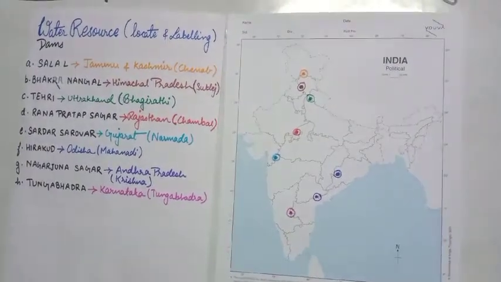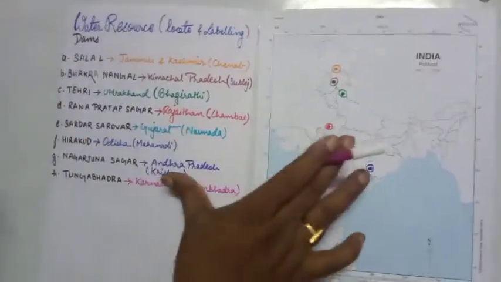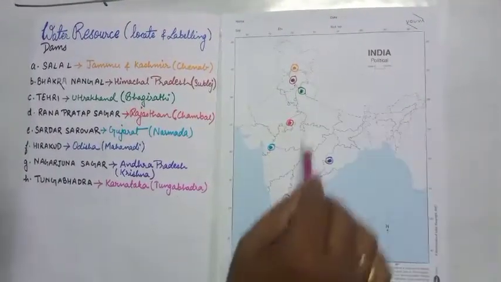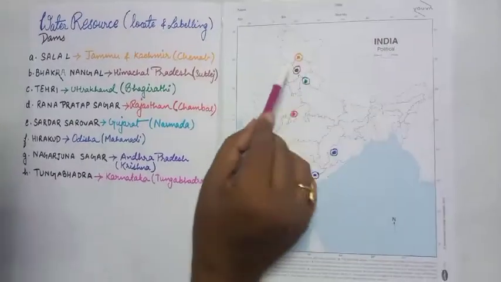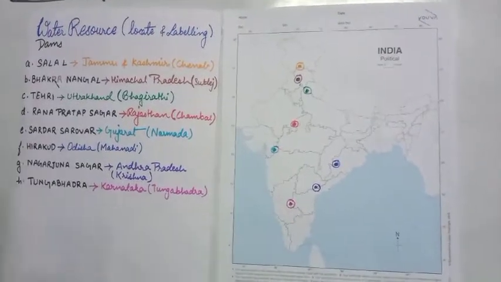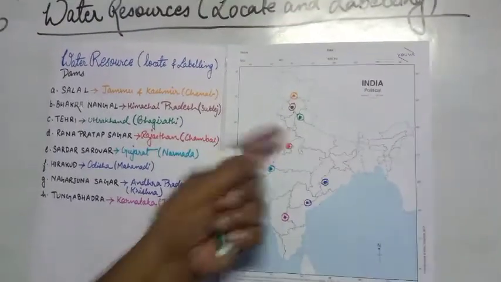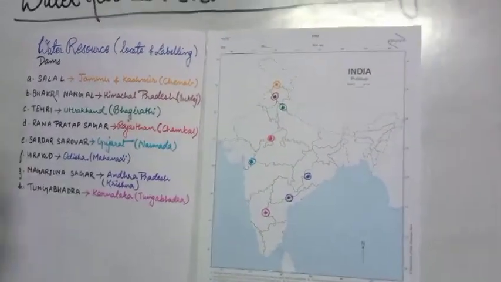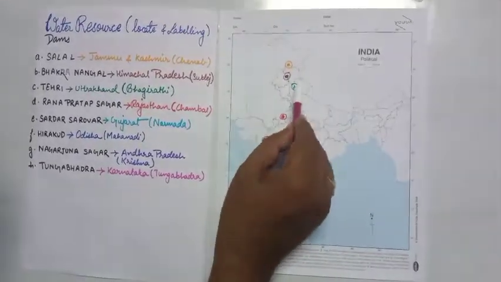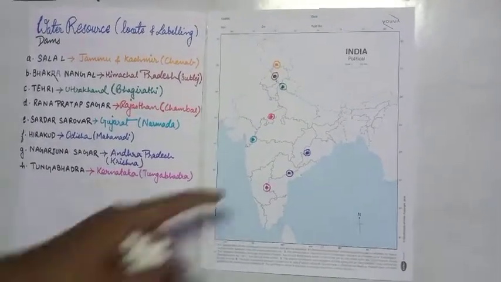Clear? So my dear students, first of all, it would be very easy to understand. Why? Because I have taken the political map in place of the physical map. At each border I have located the dam, because a dam, as you know, is part of a multi-purpose project. So it is not only for a particular state, but it also benefits other states. That's why the dam should be located basically on the border of two states.